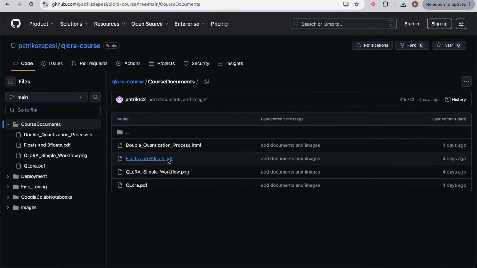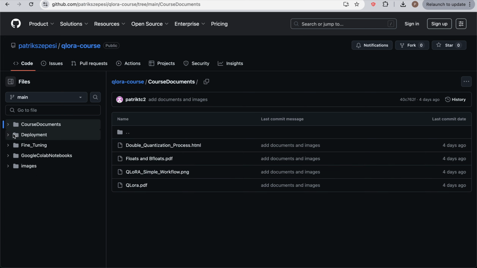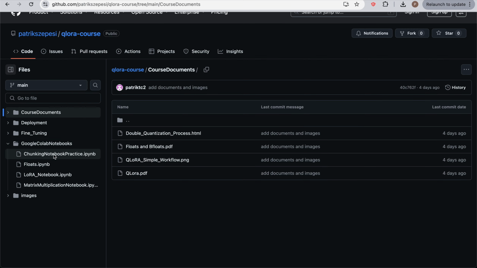And there's so much more, like double quantization and the process behind it, the simple QLoRA workflow. We have all the scripts for the Streamlit app, the deployment, the fine-tuning, but also we're going to have a lot of Google Colab notebooks that we're going to cover as we go through the course. So we're going to understand how our custom chunking strategy for our fine-tuning process will work through this notebook.